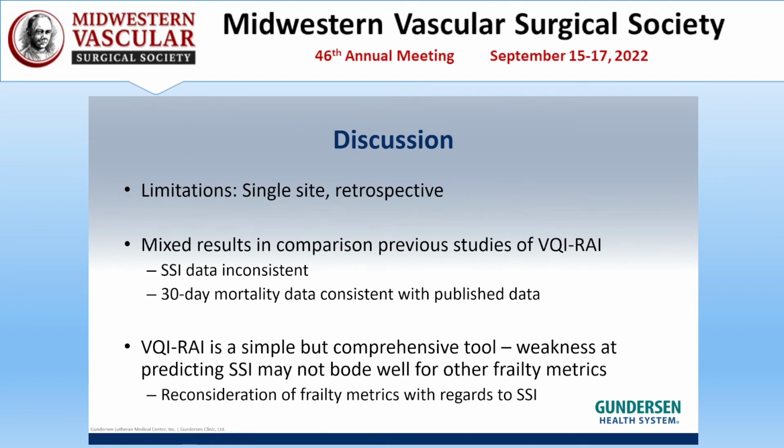And rather than looking for different frailty indices to explain this association or lack thereof, it might be more prudent to evaluate the specific underlying pathophysiology of surgical site infection, including things such as BMI, when looking to predict surgical site infections for open lower extremity procedures.